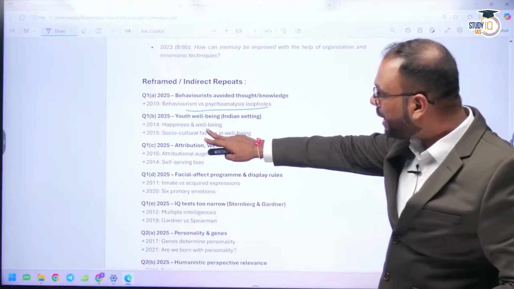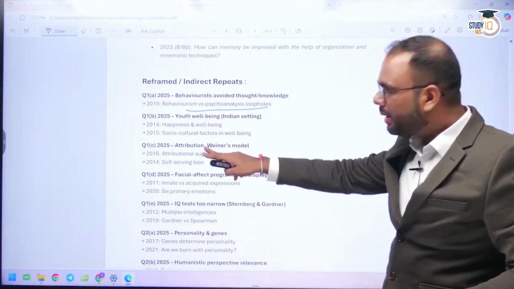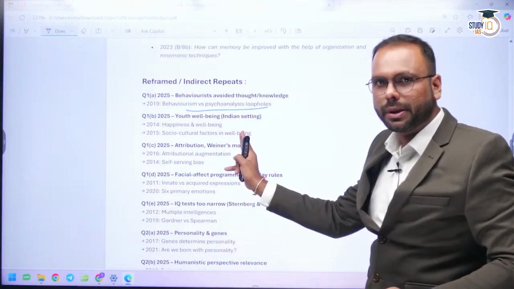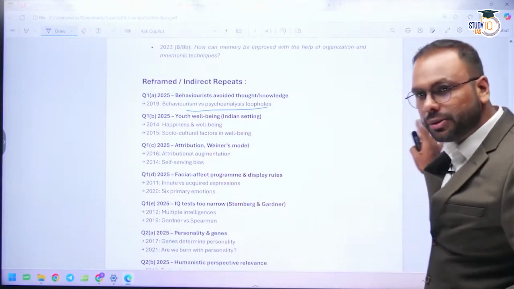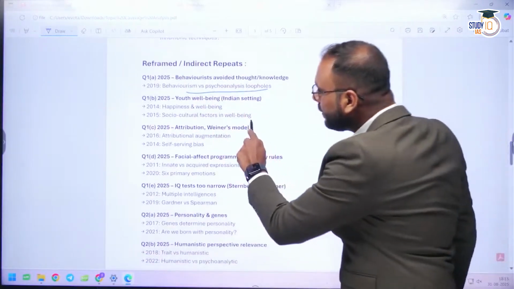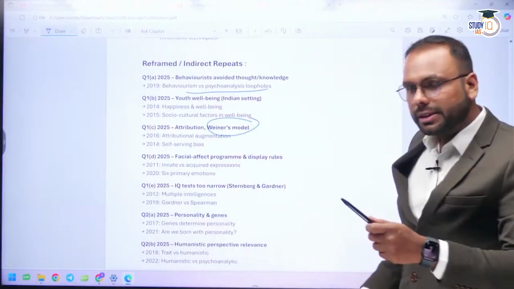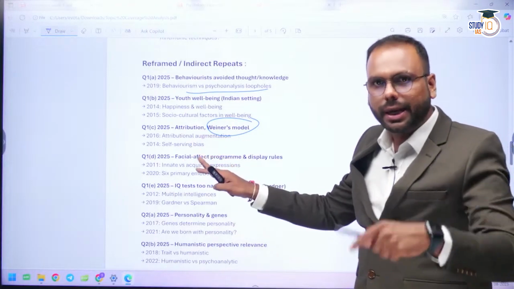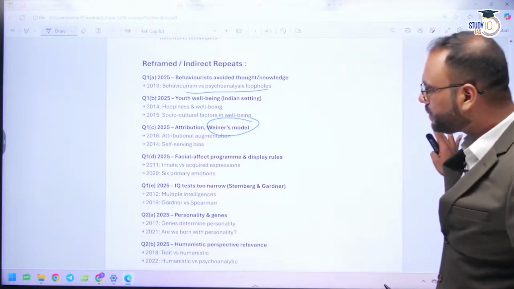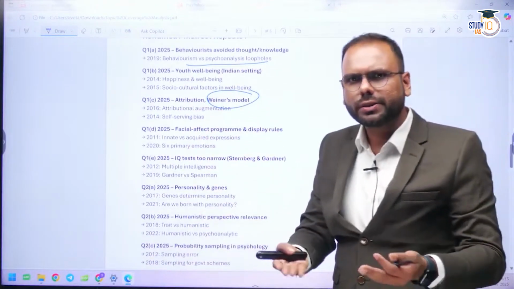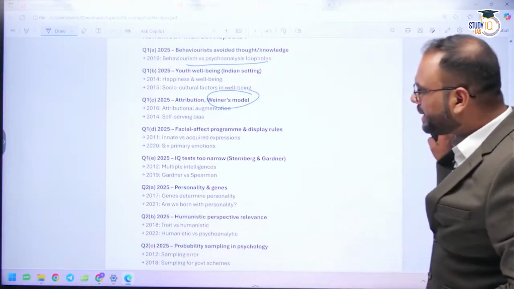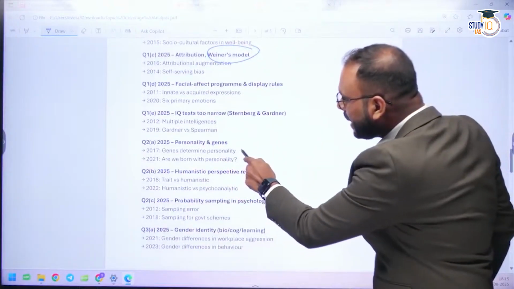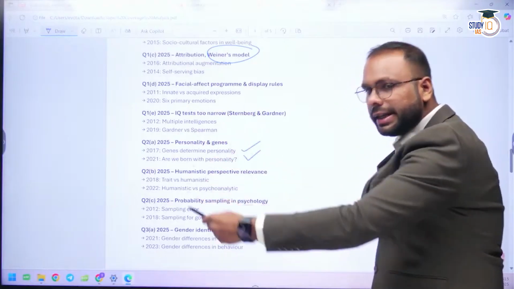Youth well-being, they have asked happiness and well-being before. Now they have connected youth well-being with this particular thing. Attribution questions are also there, but this time they have asked the Weiner model. Previously attribution augmentation was there, self-serving bias was there. So again a reframing was done over here also. Definitely all the questions will not be the same. Personality and genes, again: do genes determine personality, are we born with personality? So again reframing is there.